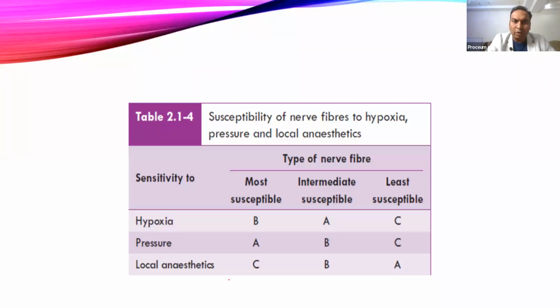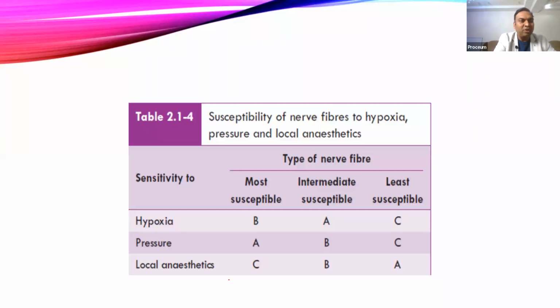Then this is also one of the common questions asked in MCQs: susceptibility. How the different fibers are susceptible depends upon the latest classification. We describe this so you can remember HPL, Hindustan Petrol Limited. When we study the muscle spindle, Sahil, we will talk about the flower spray endings, because a whole class will go on the muscle spindle. I will make a class for the muscle spindle also. That time we'll discuss it. So you can make HPL and see the most susceptible. So the most susceptible in HPL is B, A, C.